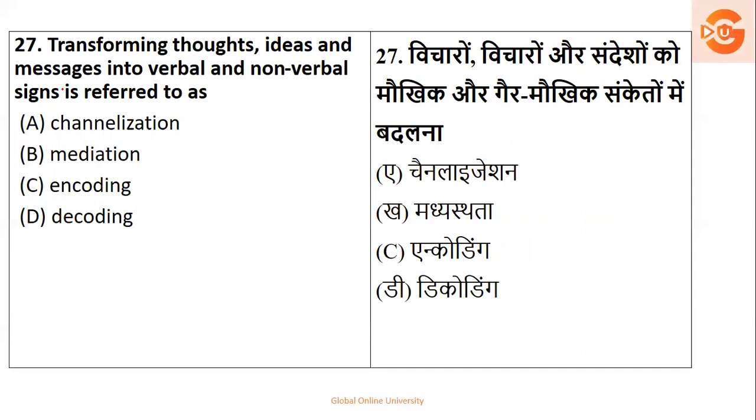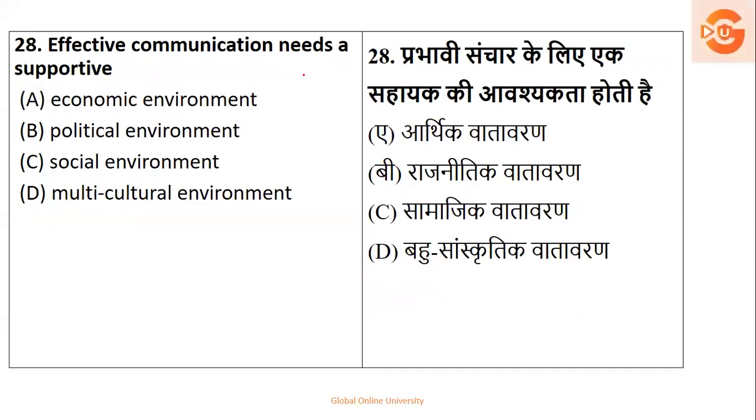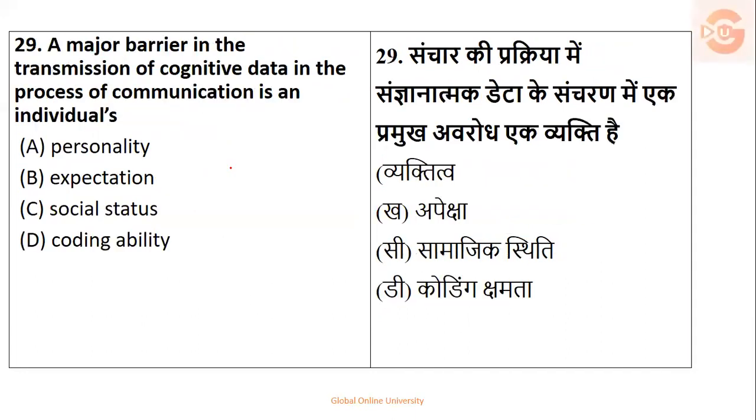So it is basically called channelization. It's not mediation, it's not encoding or decoding. It is called channelization, so that is option A. Next, effective communication needs a supportive economic, political, social, or multicultural environment. Always remember, effective communication needs a social environment, a societal environment. So here the right option is option C.